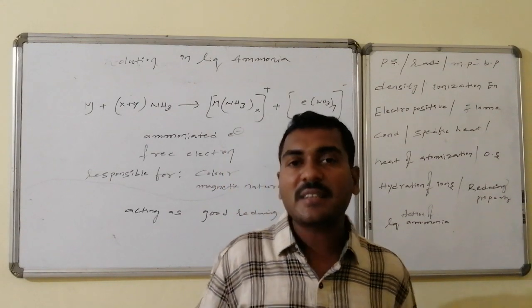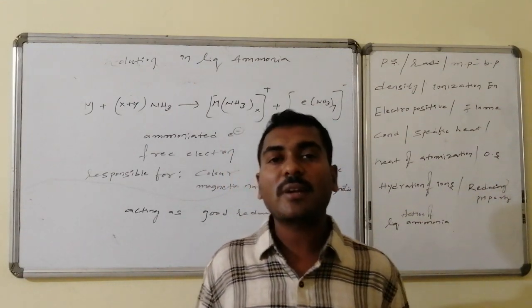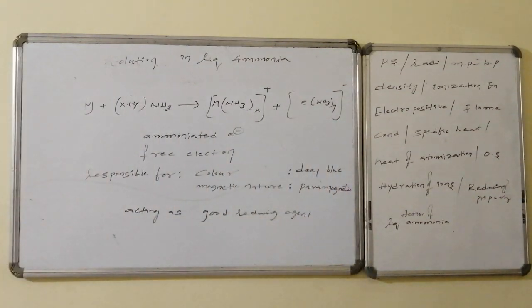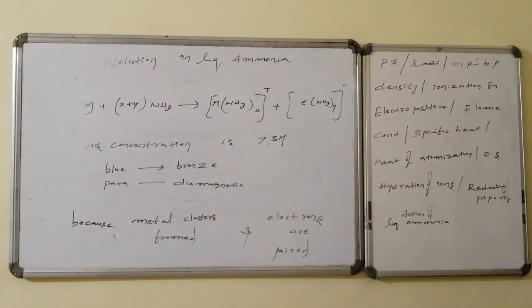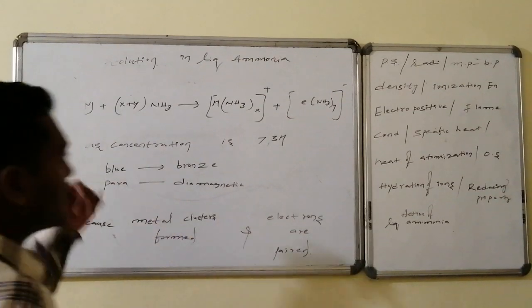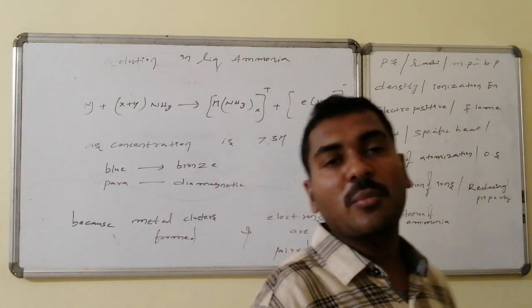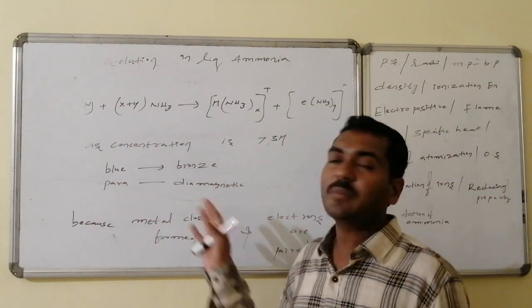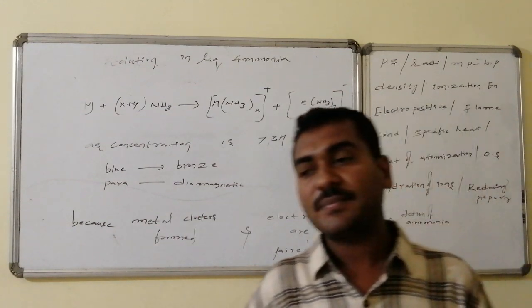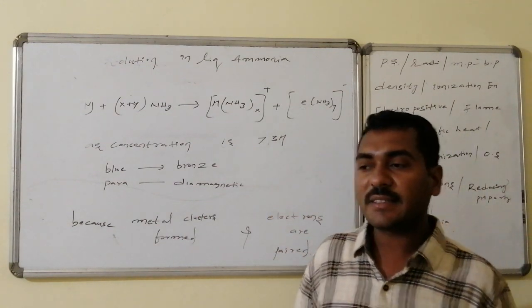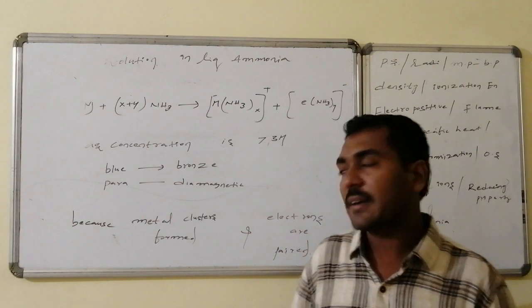If the concentration of metal increases and reaches 3 molar or more, then slowly the blue color changes to bronze color, and diamagnetic nature is adopted instead of paramagnetic nature.